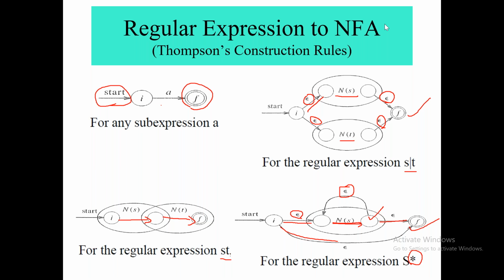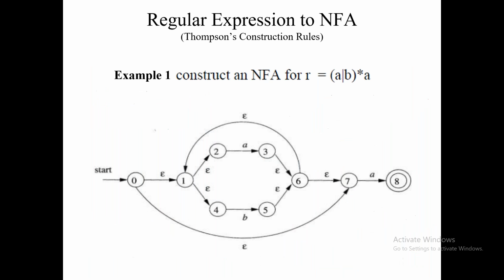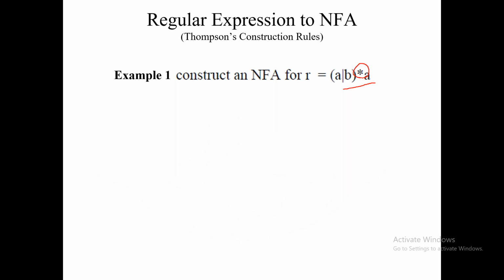So moving forward. Okay, let us see one example. In the example, it is shown that (A or B) star A. So in (A or B) star A, how are we going to construct the NFA? First, you have to see whether star is shown or not. If yes, then what was the logic for star in our previous slide?